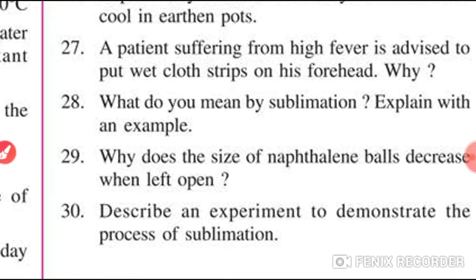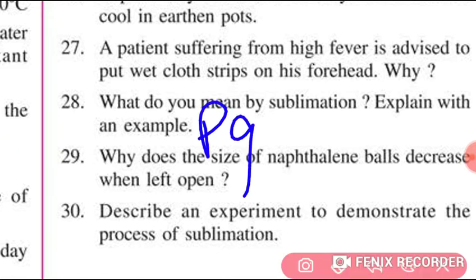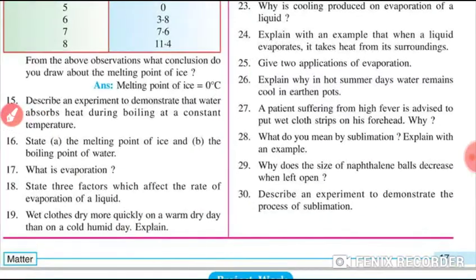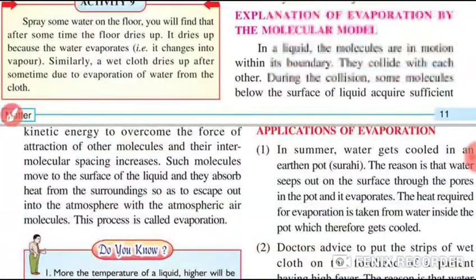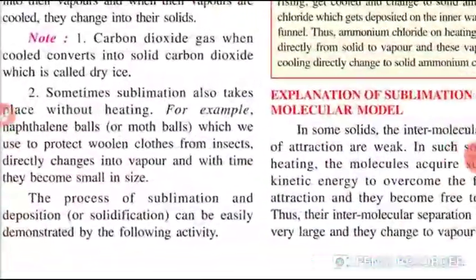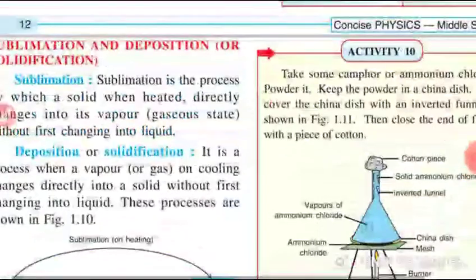This question, students, you will get now on page number 13. Take out page number 13. Here we come, page number 13, students.